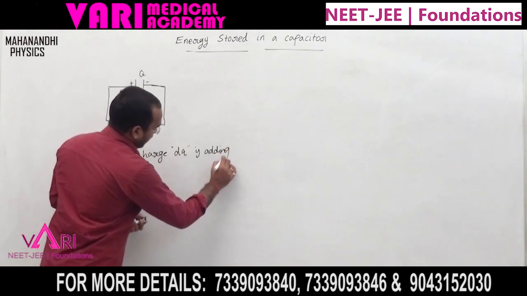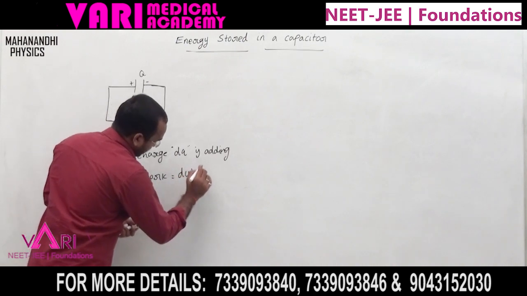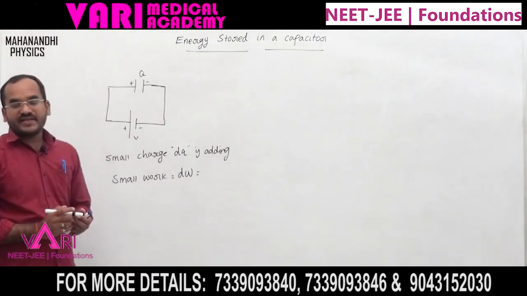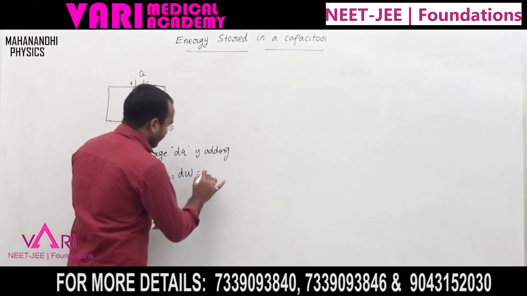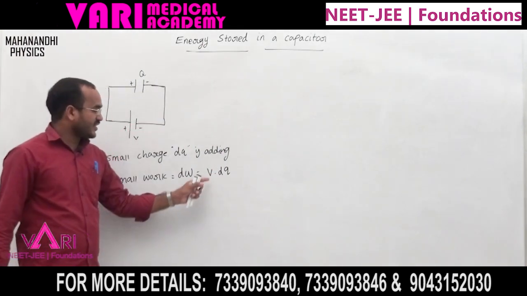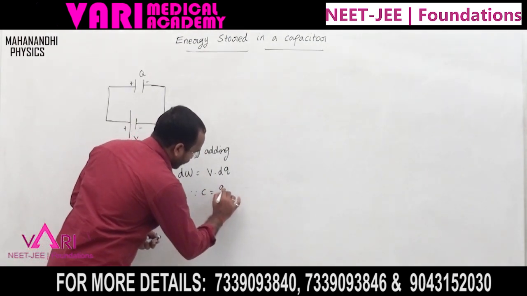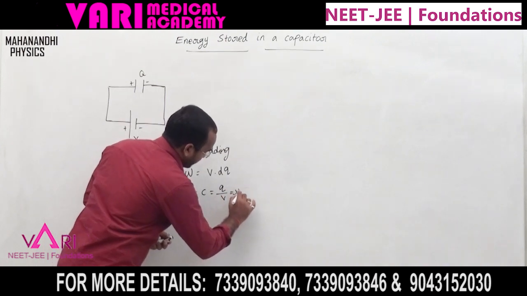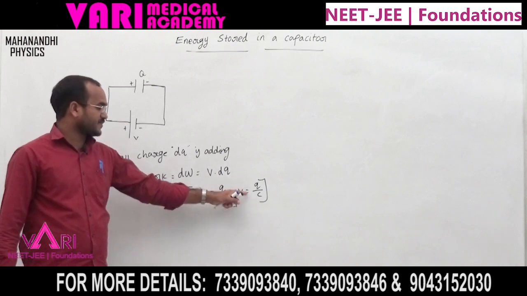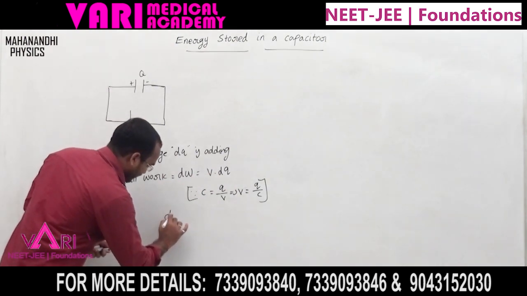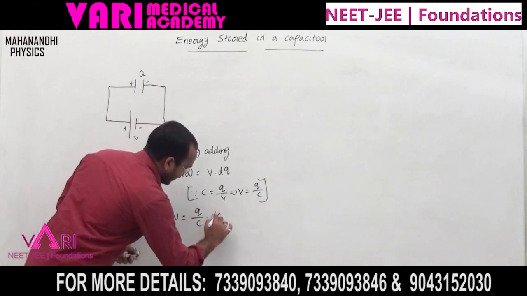Now small work dw is equal to, by the general formula, work is equal to potential into charge. So dw equal to V into dq. V is the potential, but the capacitance formula is C equal to Q by V. Now V equal to Q by C. Substituting the potential, dw is equal to Q by C into dq.